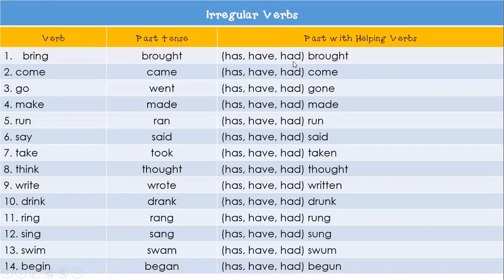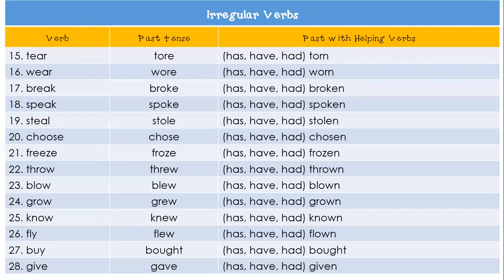Okay? And if you want to talk about something that happened in the past, then you use had. And it doesn't really matter if the subject is singular or plural, you can still use the form of have which is in the past, which is had. Okay, so for example, you could say, she had torn, they had torn. You see, I used a singular subject first, and then I used a plural, and I was still able to use had, and it's correct to use it, okay?